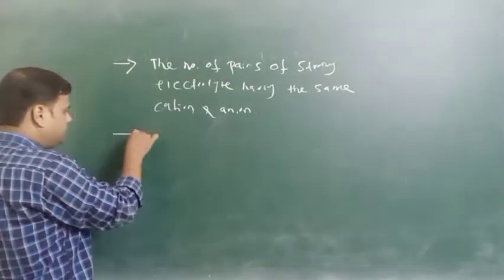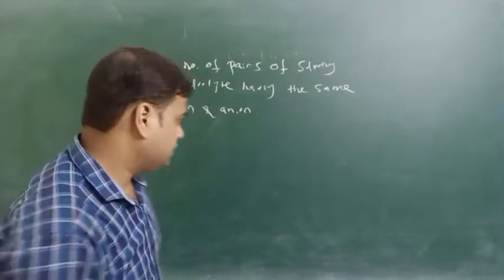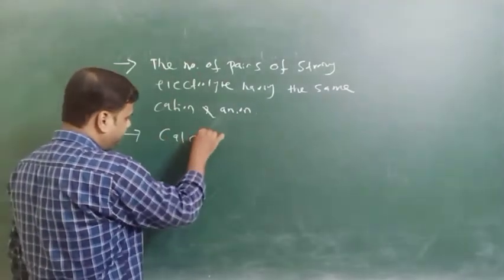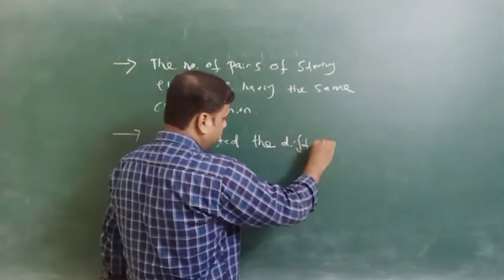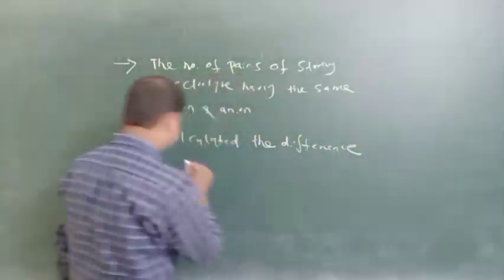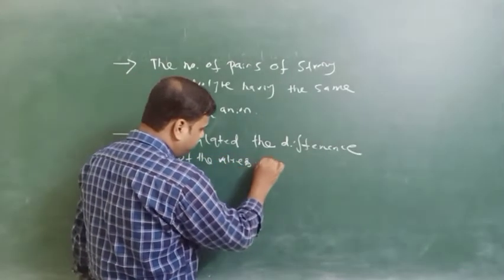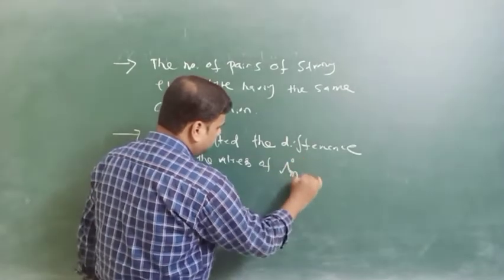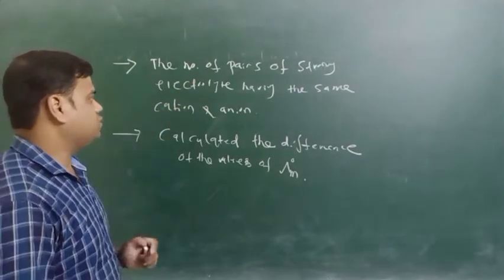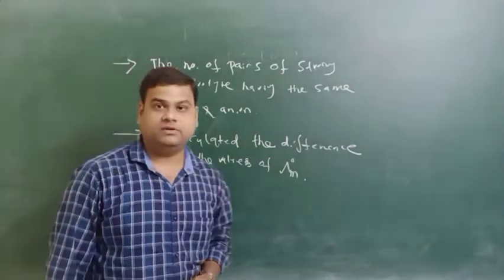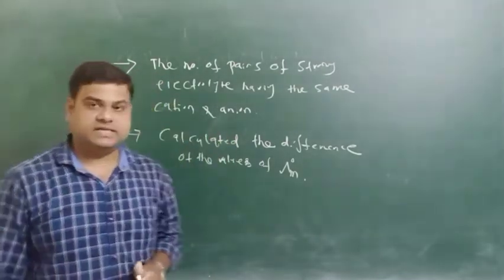And also he calculated the difference of the values at infinite dilution for the number of pairs of strong electrolytes. He has taken the pairs of electrolytes which contain the same cation or the same anion.